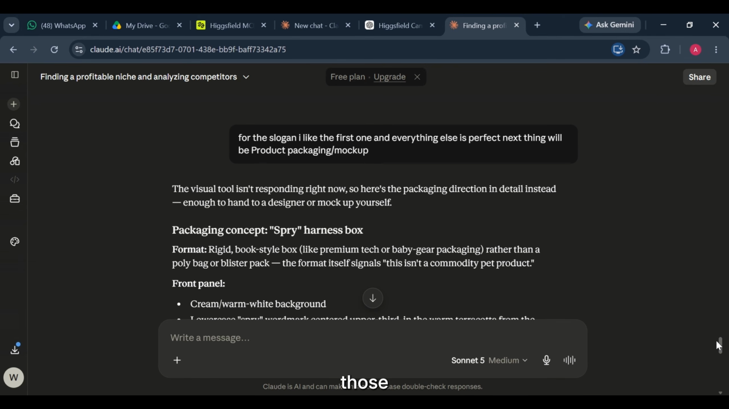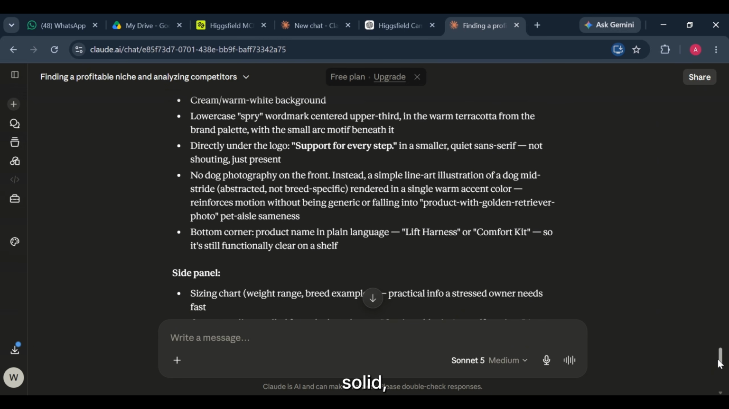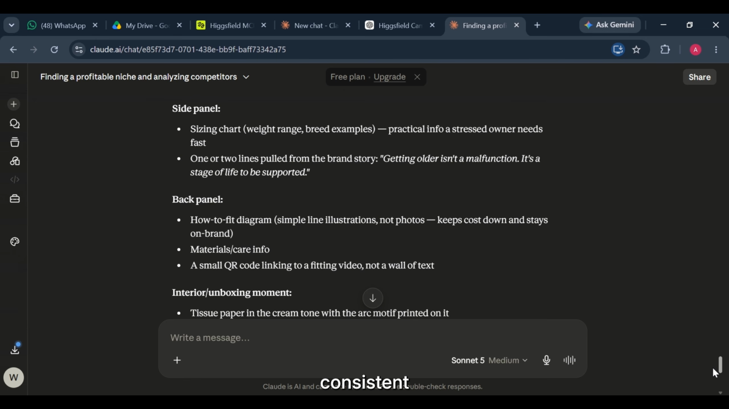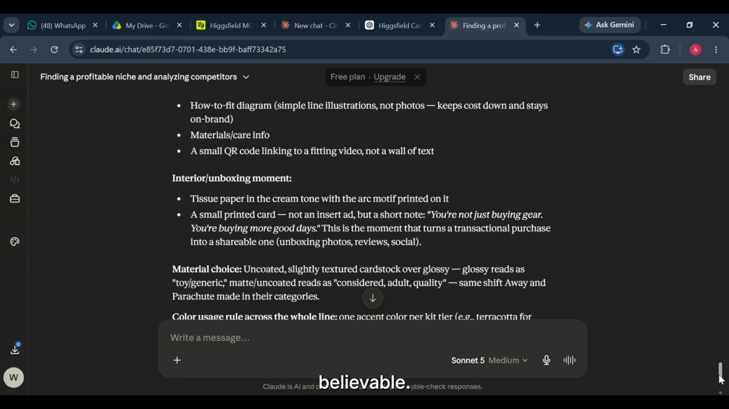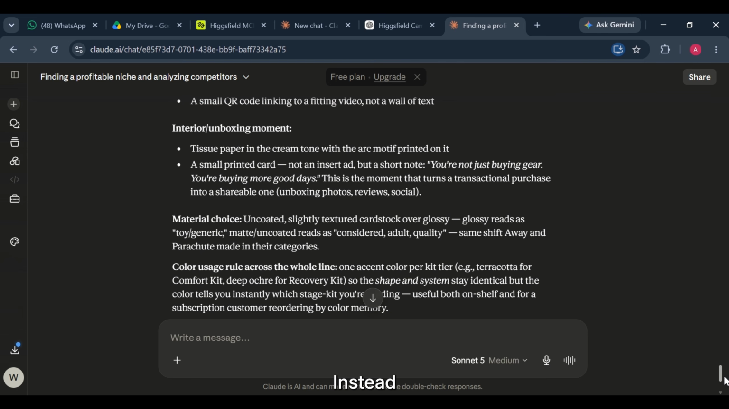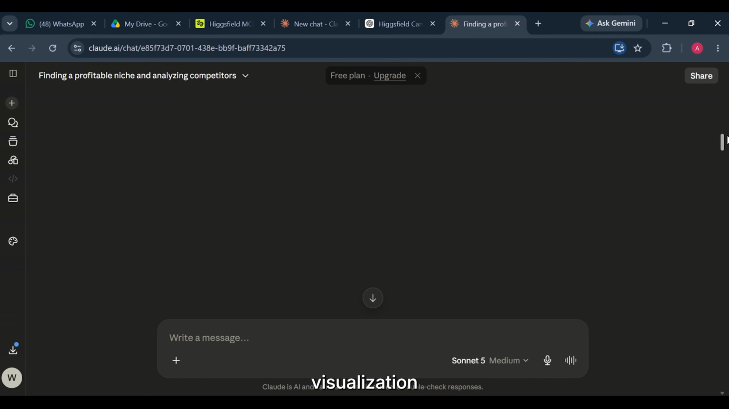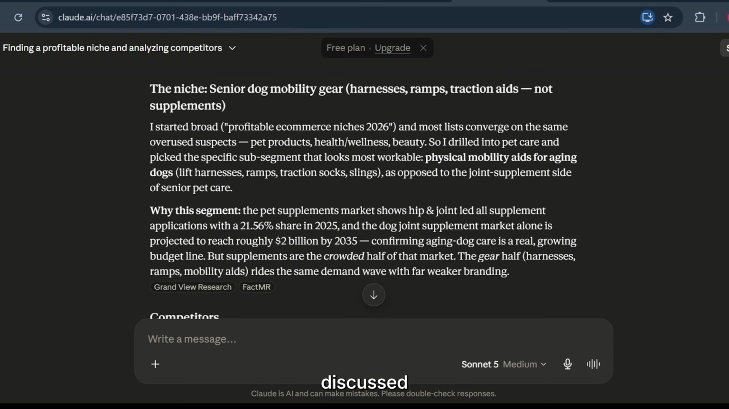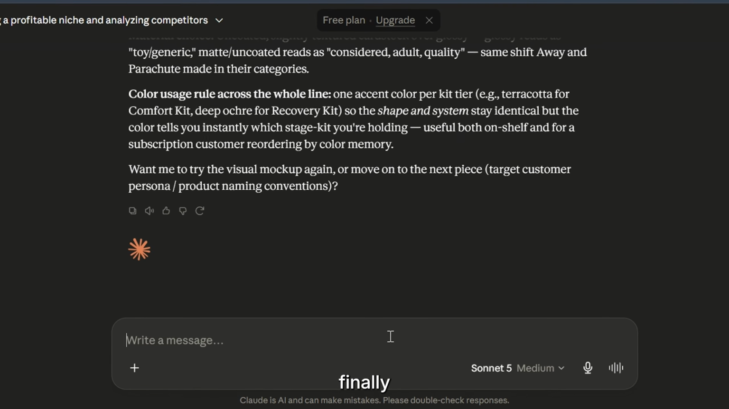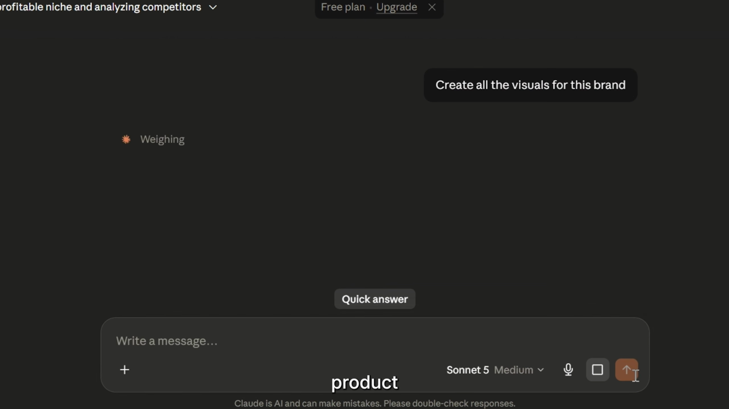After working through all of those ideas, we finally have something solid. A clear identity, a consistent direction, and a brand that actually feels believable. Now it's time to see it. Instead of jumping straight into product renders, we create a polished brand visualization first. This is where everything we've discussed starts coming together. We can finally move into generating the actual product visuals.